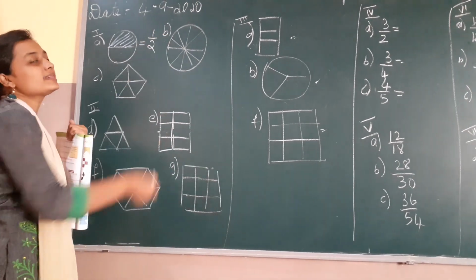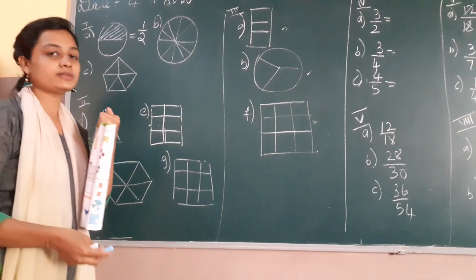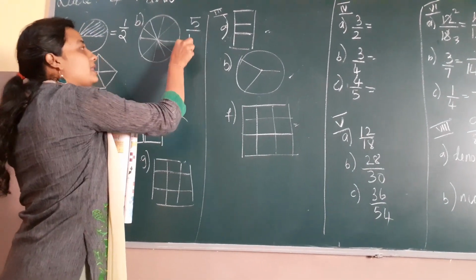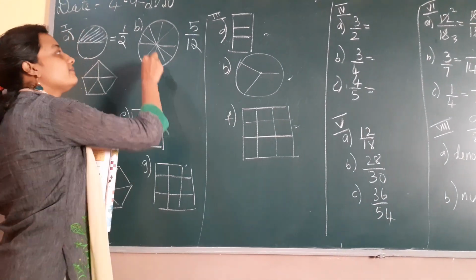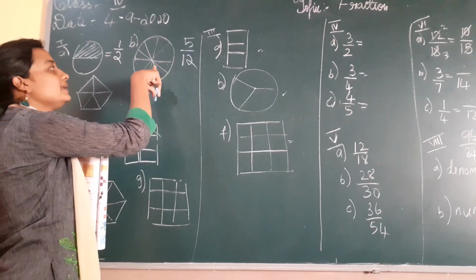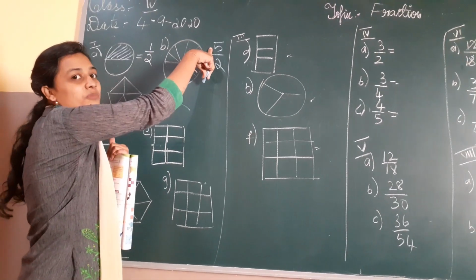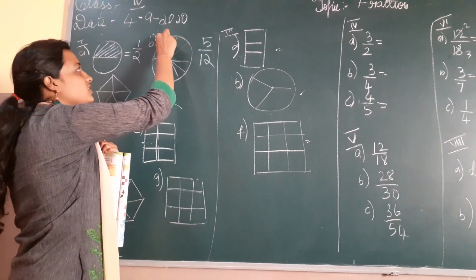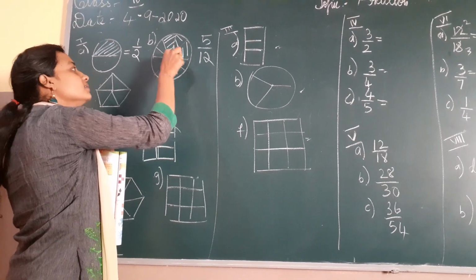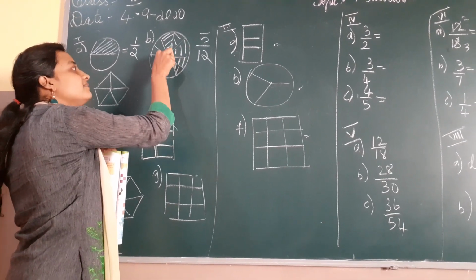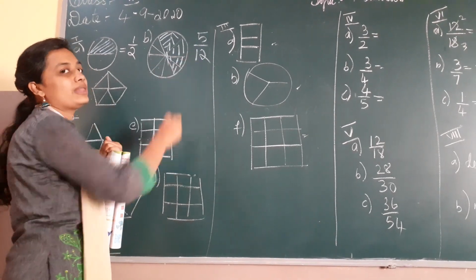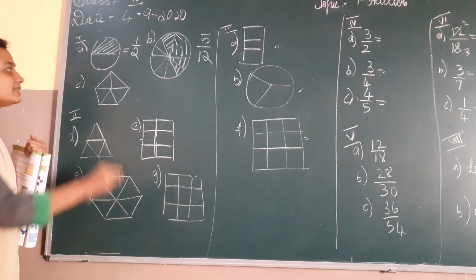Now we'll go for the second one. The number they have given there is 5 by 12. That means if I count the parts, I have 12 parts. In that, I should shade how many? Only 5. Let's shade. 1, 2, 3, 4 and 5. Now come for the C one.